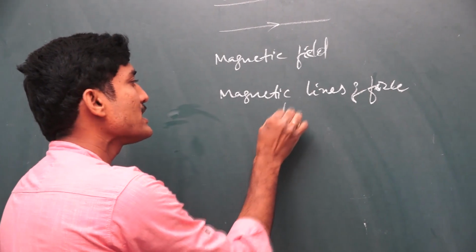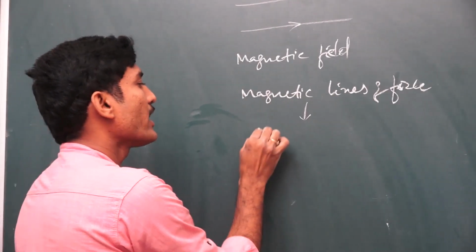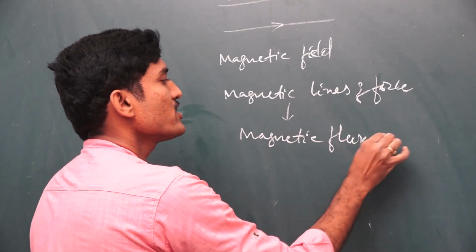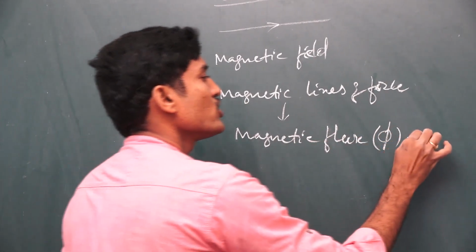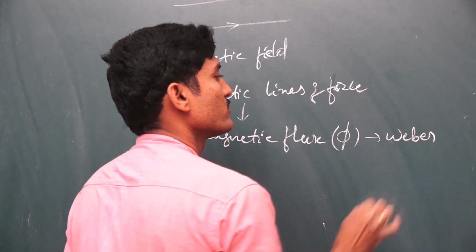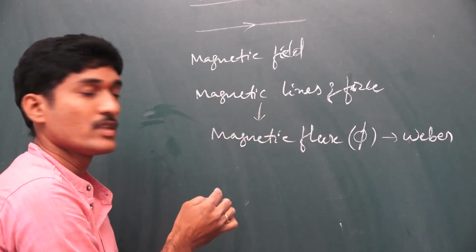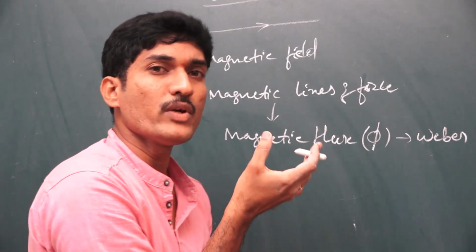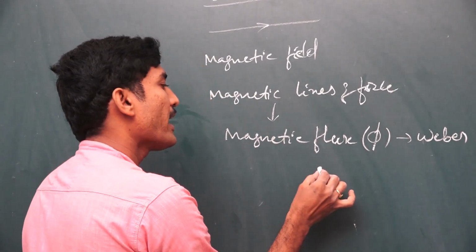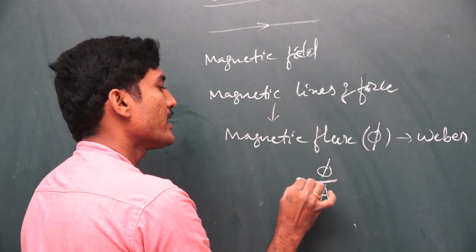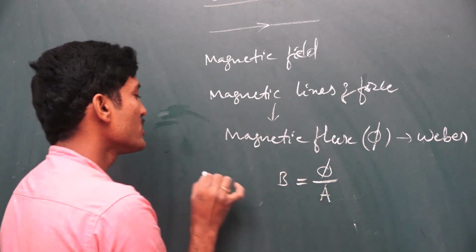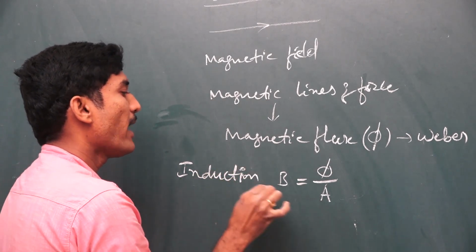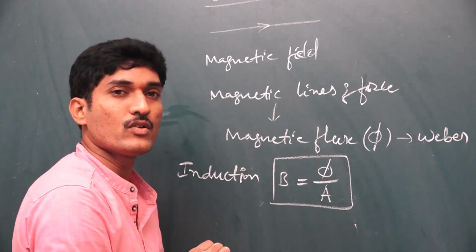The number of magnetic lines in an area is called magnetic flux. Magnetic flux is indicated by the letter phi and is measured in webers. That is simply the number of lines. The magnetic flux passing normally through unit area is called magnetic flux per unit area, indicated with the letter B, which is the magnetic induction, also called magnetic flux density.